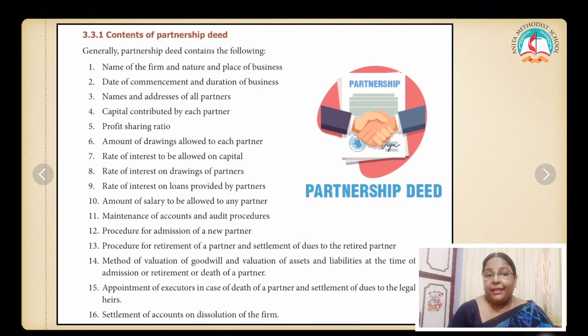What is drawing? It is the amount taken by the proprietor for personal use. Rate of interest to be allowed on capital. Rate of interest on drawing to the partners. Rate of interest on loans provided by partners. Okay. You know what is rate of interest on capital and on drawings.